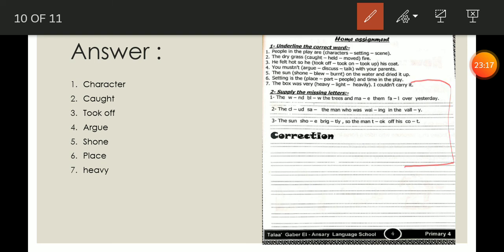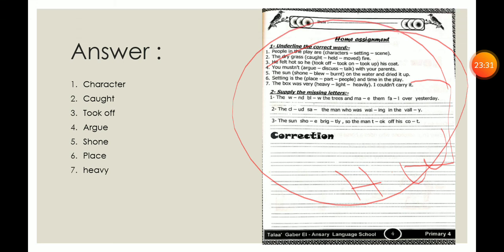The second part will be your homework. Study all the page and you should study hard our new words and our grammar. Tomorrow, inshallah, you will have a dictation and we will take the second part of our unit.